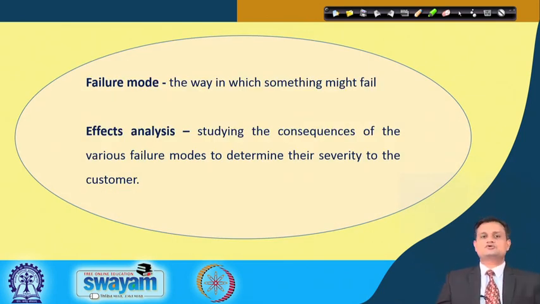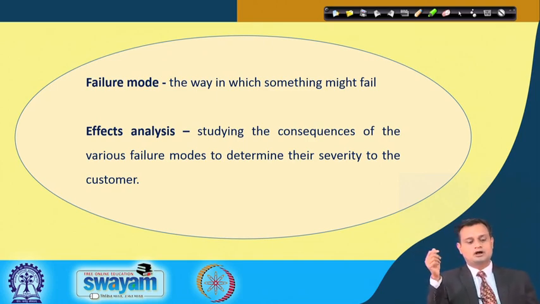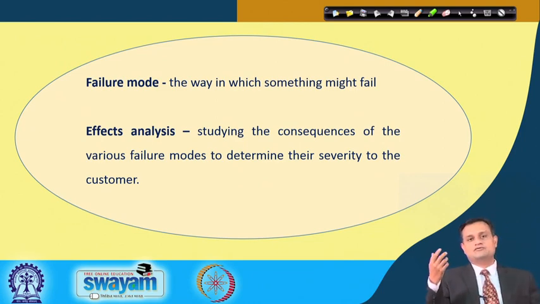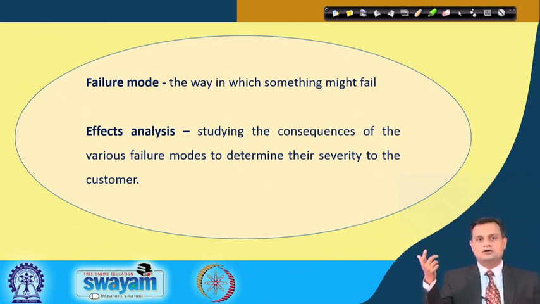The first thing is to understand what a failure mode is. Failure mode is the way in which something might fail. Let us say at present I am delivering a lecture and now there is a sudden interruption and I am discontinued. There could be many reasons, maybe failure of electricity, maybe the recording system went out of control, or many other things. So I need to identify the way in which something may go wrong or might fail. Effect analysis is studying the consequences of the various failure modes to determine their severity to the customer.